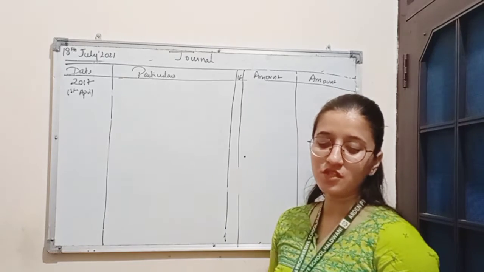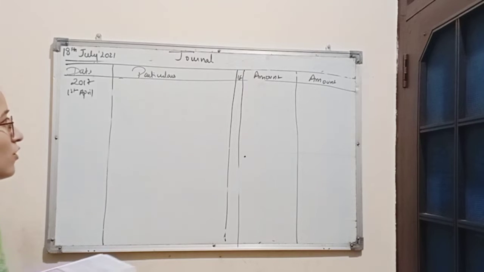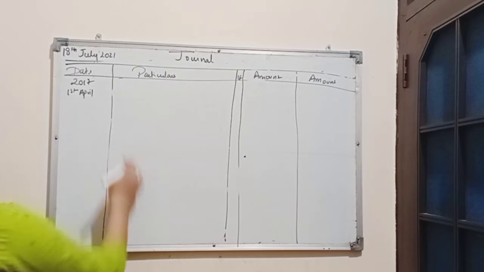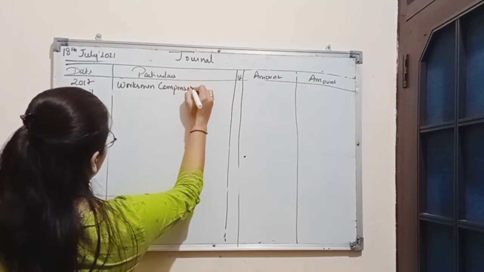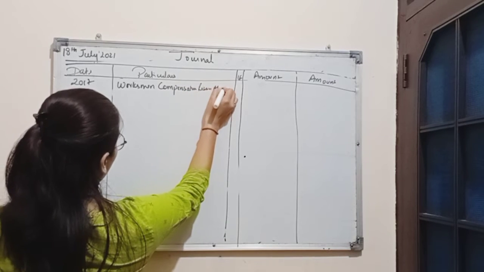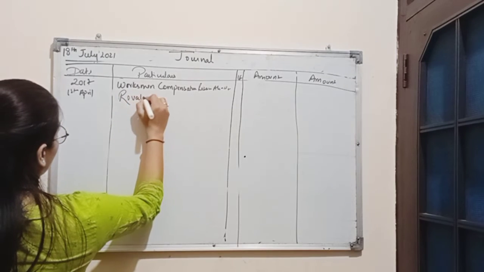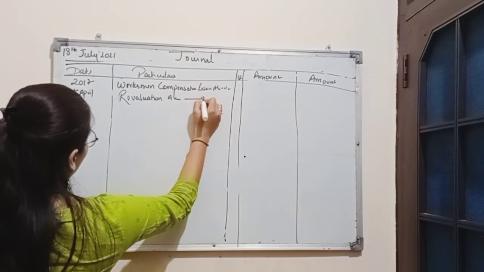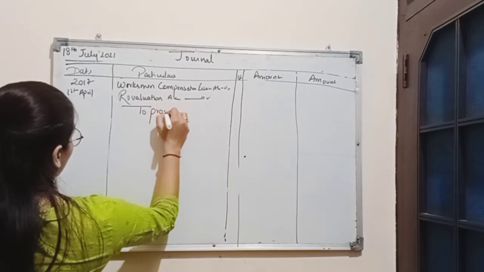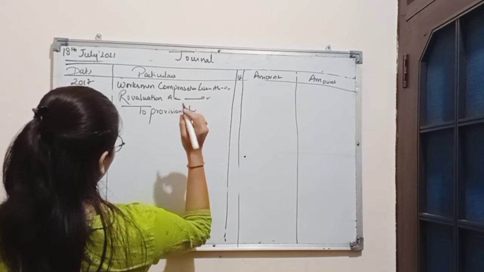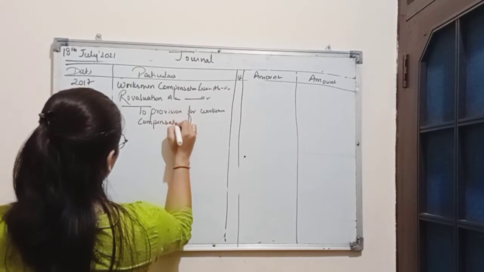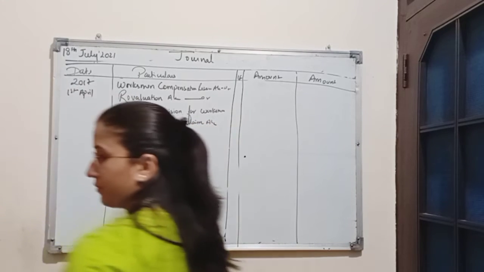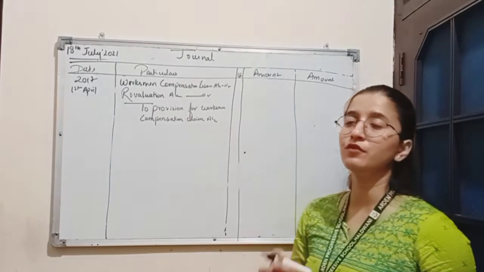Now next is a balance of 12,000 in workmen compensation reserve, and in the adjustment it is given that the claim on account of workmen compensation amounted to rupees 20,000. As we have already shown this adjustment in the revaluation account, the entry which we will pass is workmen compensation reserve account debit, revaluation account debit to provision for workmen compensation claim account.